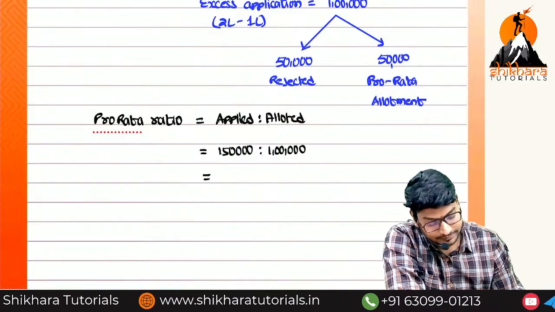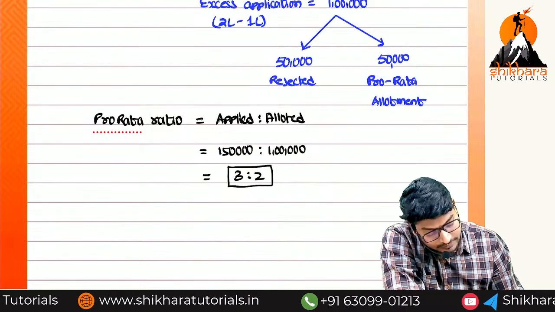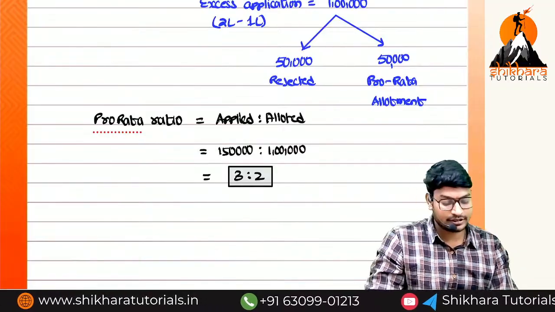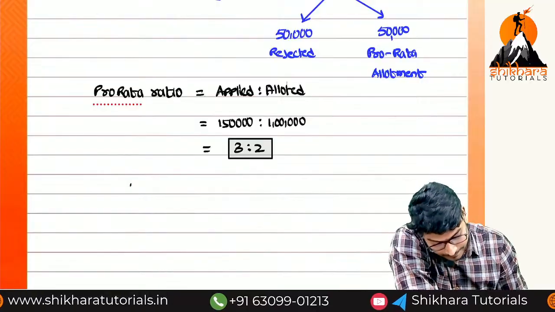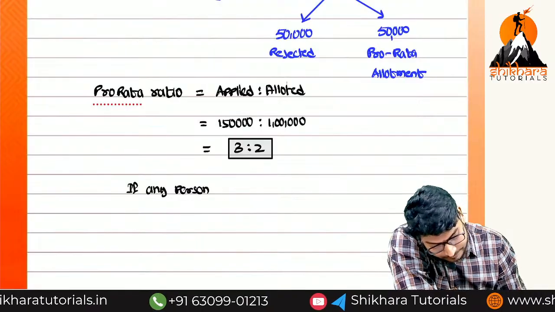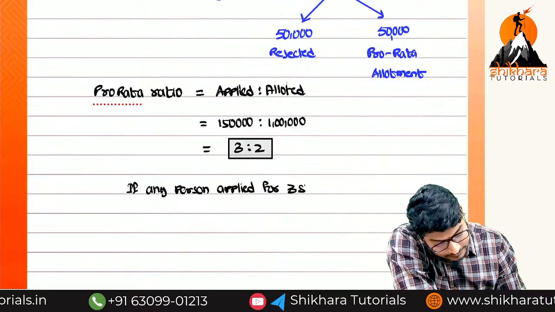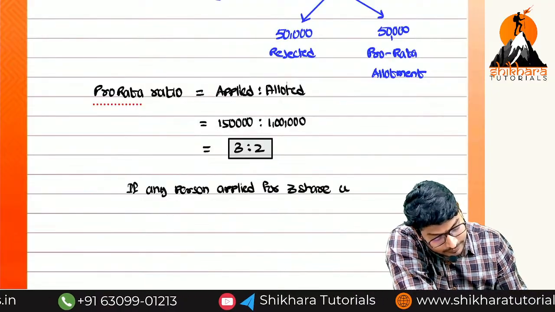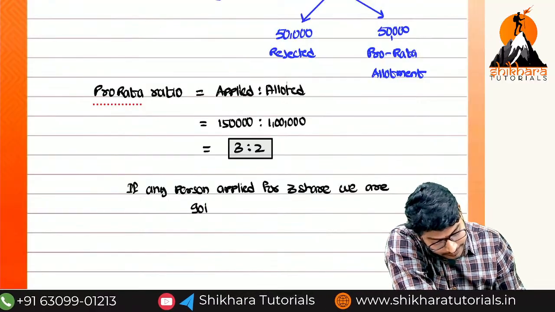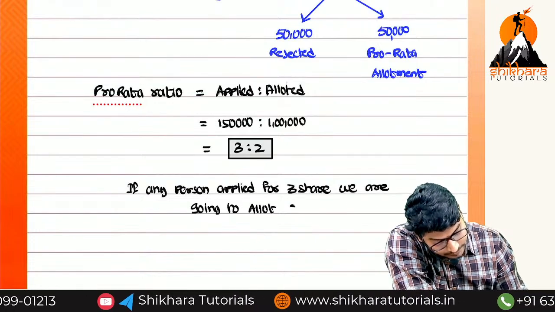The proportion is 3:2. The meaning of this is, the person who has applied for 3 shares, we are going to allot 2 shares.